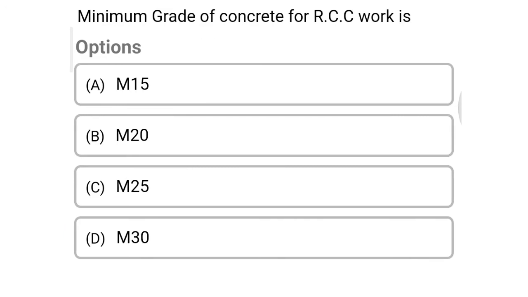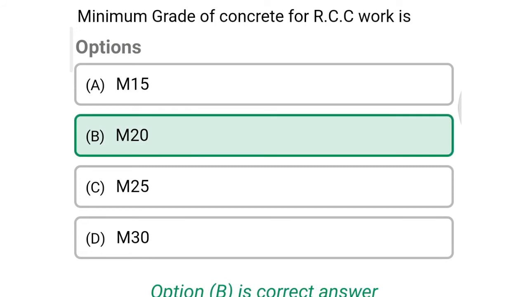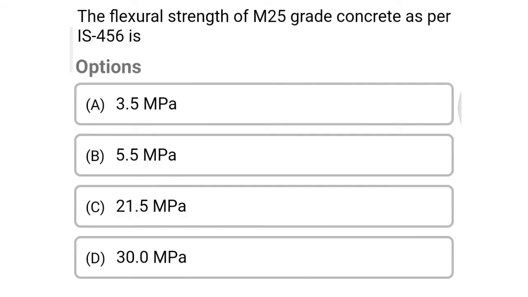So next question, the minimum grade of concrete for RCC work is option A M15, option B M20, option C M25, option D M30. So the correct answer is option B M20. So next question, the flexural strength of M25 grade concrete as per IS 456 is option A 3.5 megapascal, option B 5.5 megapascal, option C 21.5 megapascal, option D 30 megapascal. So the correct answer is option A 3.5 megapascal.